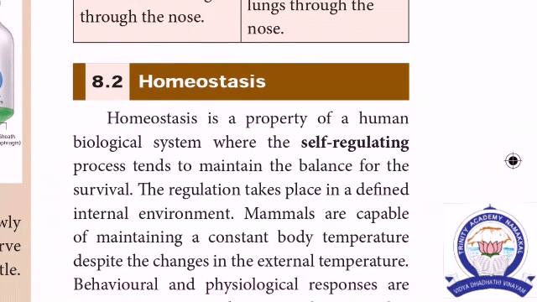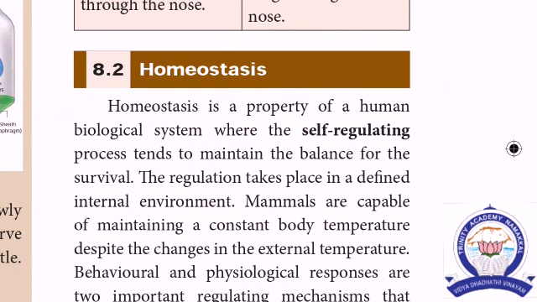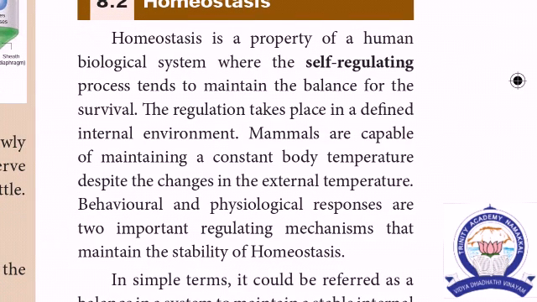Next, homeostasis. Homeostasis means a self-regulating process. For example, maintaining body temperature, normal respiration, normal sweating. These are examples. All the organ systems in the body are performing in a proper way. Homeostasis is a property of a human biological system where the self-regulating process tends to maintain a balance for survival. For example, mammals are capable of maintaining constant body temperature